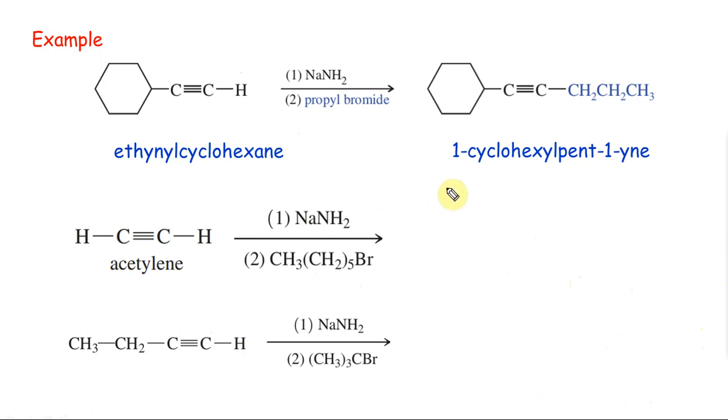Now print it out, practice it yourself, and you should be able to solve. But you don't have to draw the exact molecule. All you have to do is recognize that this is going to give you an elimination product. Out of the 4 options, maybe only one has elimination, meaning you don't have to draw exactly. If there are 2 elimination products, just look at the number of carbons. This is going to give you an alkene. The alkene should be a 4 carbon alkene. Look at whether there is a 4 carbon alkene given.